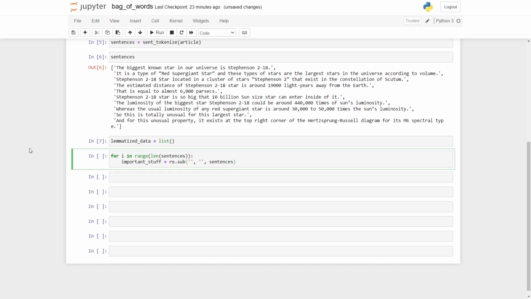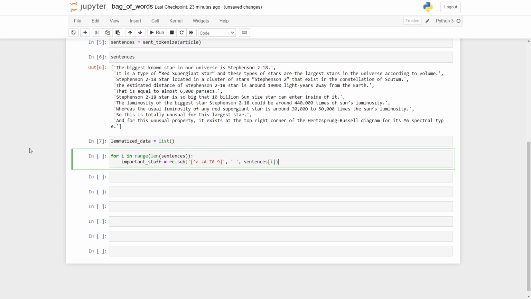Alright, so sentences of i, since we are learning a for loop. And now I'll say all the small cases, all the upper cases, and all the numbers. Whatever there is apart from this will be replaced by a blank space.